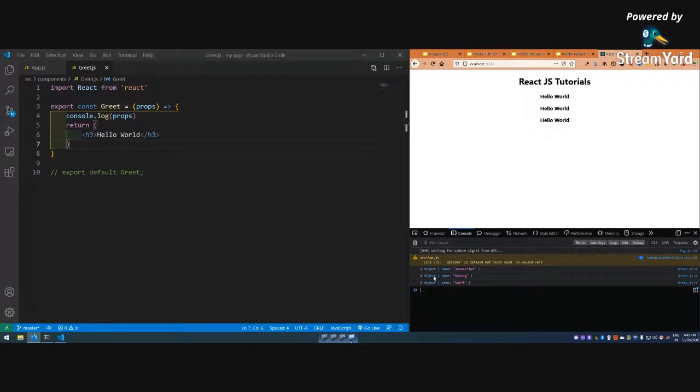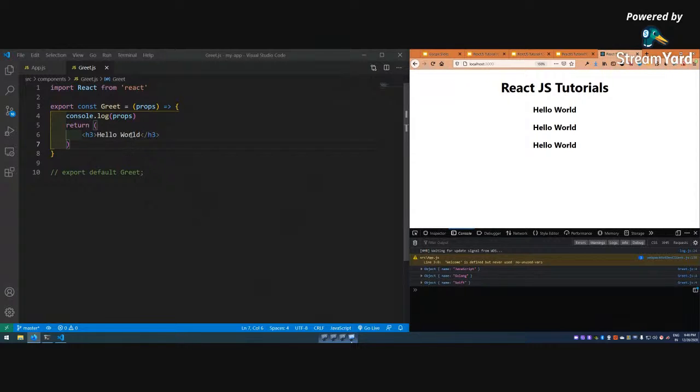I have called it 3 times. The props is nothing but an object with name JavaScript, name Golang, name Swift. Now I'm getting this as an object.